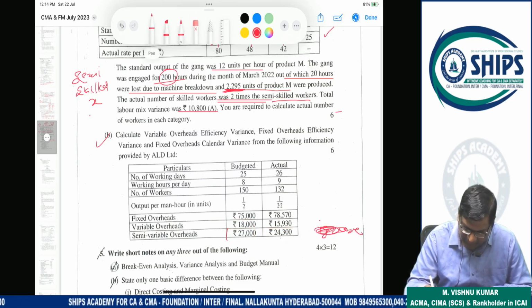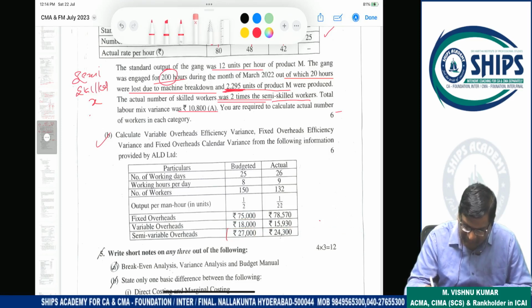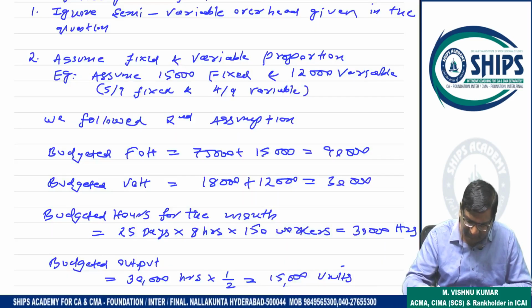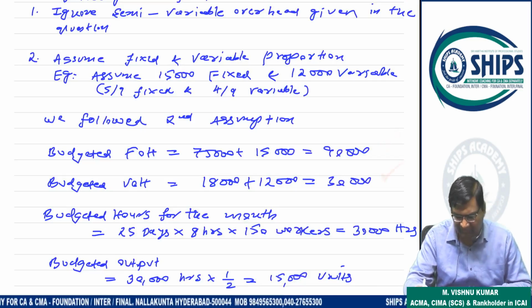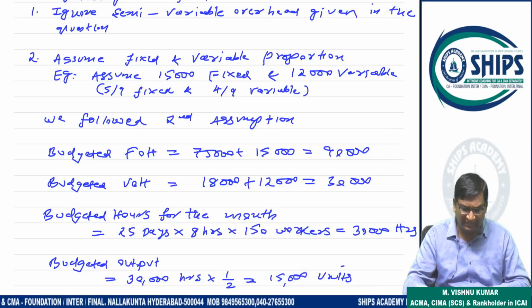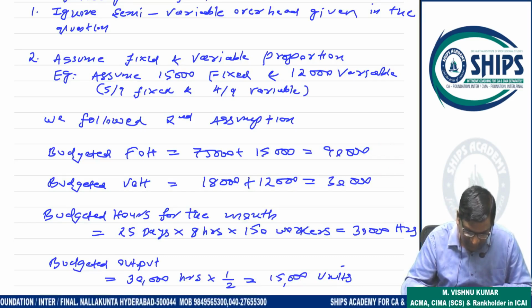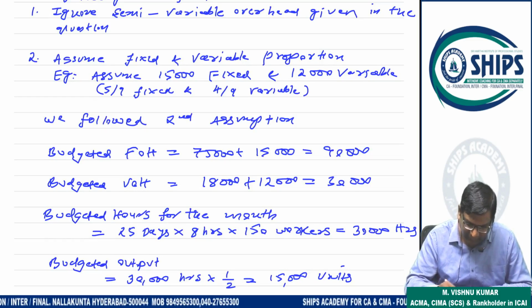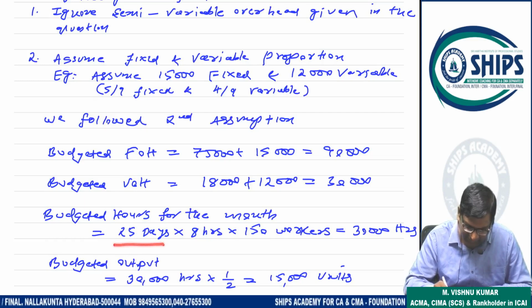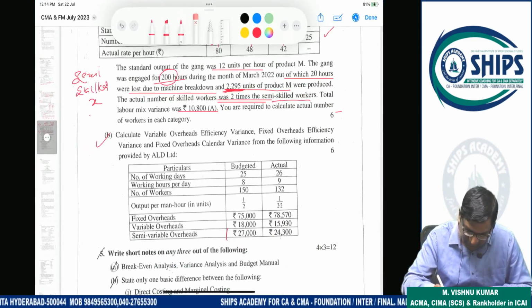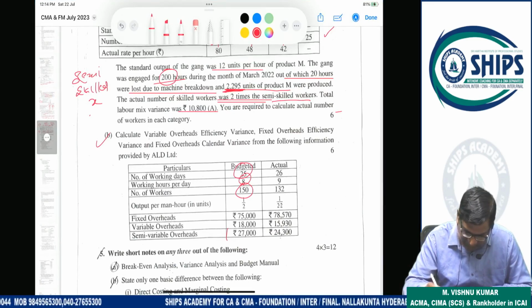So first working is budgeted fixed overhead, budgeted variable overhead. So this is 90,000 and 30,000. Now we have to calculate budgeted hours. So 25 days, 8 hours, 150 workers is given.